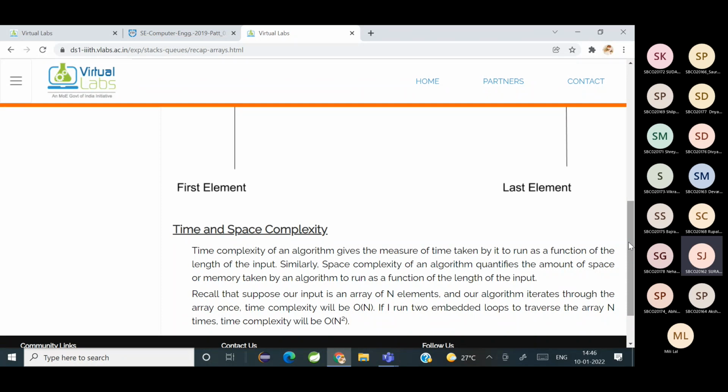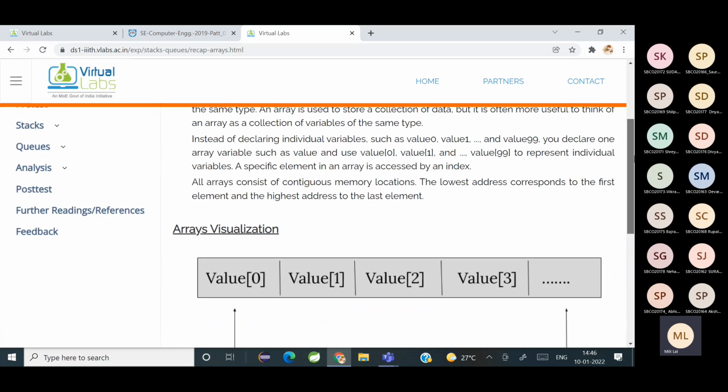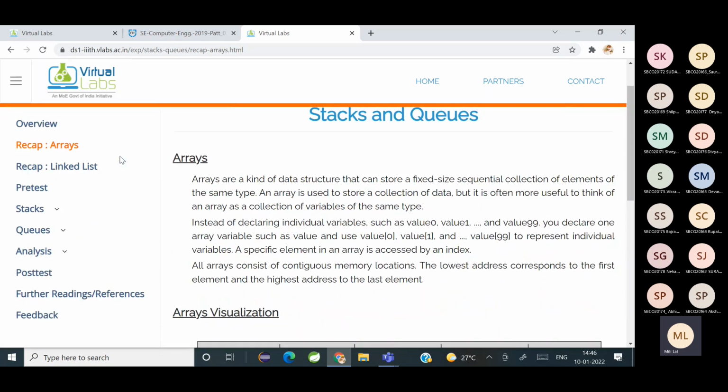So for arrays, what will be the time complexity and the space complexity? O of n. Yeah, O of n. It depends on the number of elements, right? So if n is the number of elements, our algorithm has to iterate the array once. So the time complexity is going to be big O of n. अगर 2 बार loop execute किया तो big O of n square. 3 बार किया तो n cube. So when you run over the array once, it is going to be big O of n. So that is all about arrays.